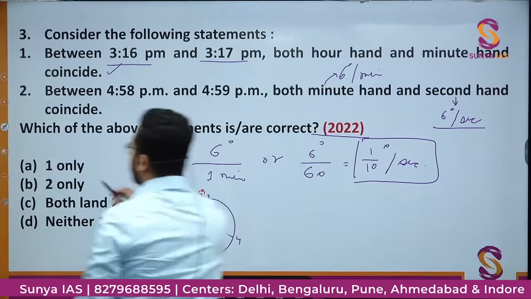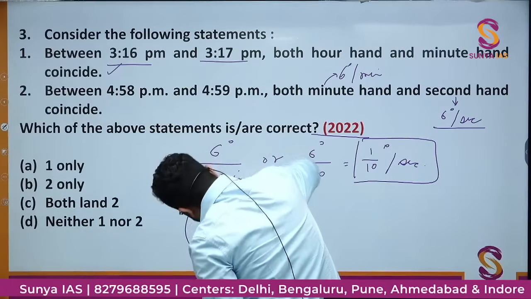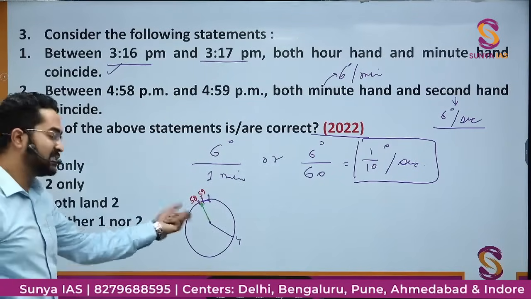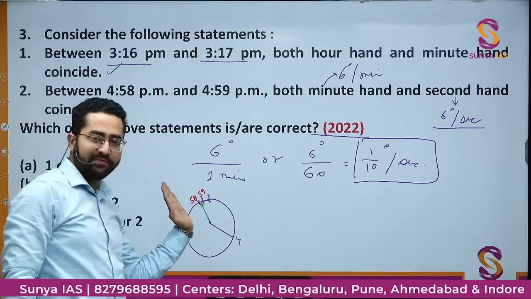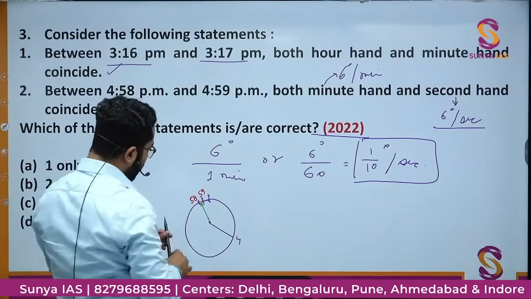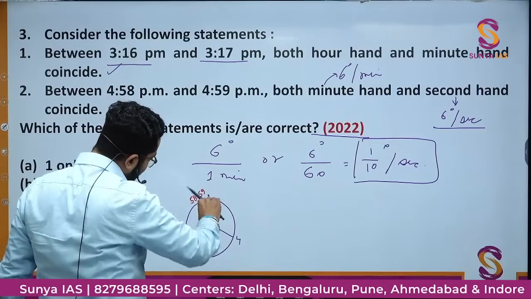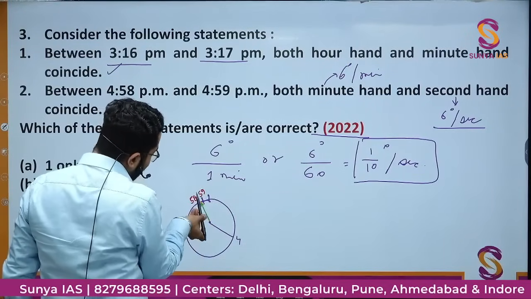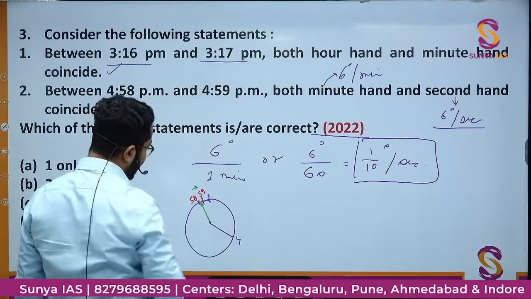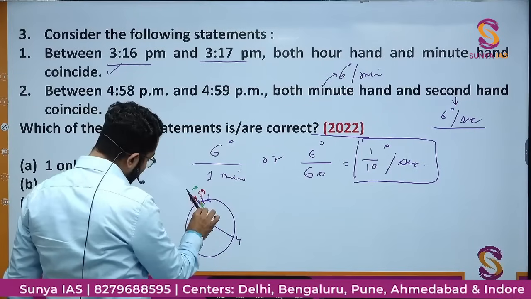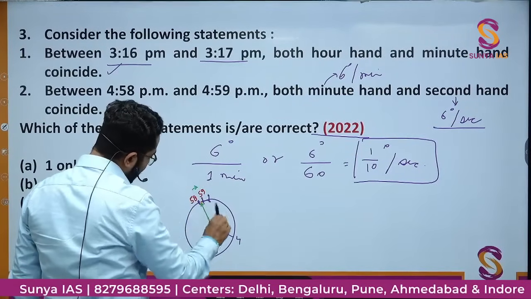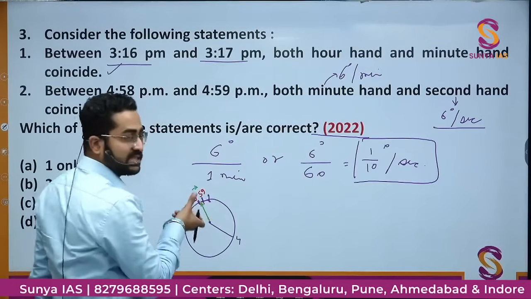This is the minute hand and this is the second hand. Both are coinciding at 4:58. And this is 59. So this second hand will rotate whole 360 degree in 1 minute. So जब तक minute hand 58 to 59 जाएगी, उतनी देर में this second hand will rotate whole 360 degree, right?